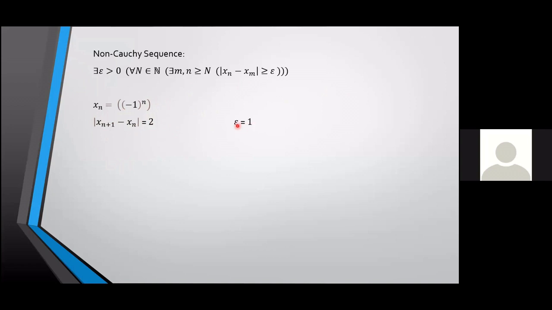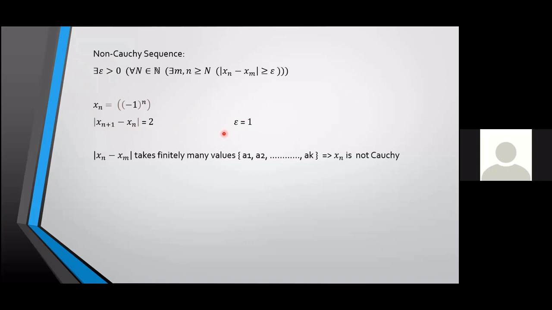So suppose I take epsilon equal to 1. What happens then? No matter whatever capital N I take, if I take N as 100 or 1000 or 1 lakh, after that stage, every time mod xn plus 1 minus xn will be equal to 2. So mod xn plus 1 minus xn is greater than epsilon in this case. Therefore, this is not Cauchy.